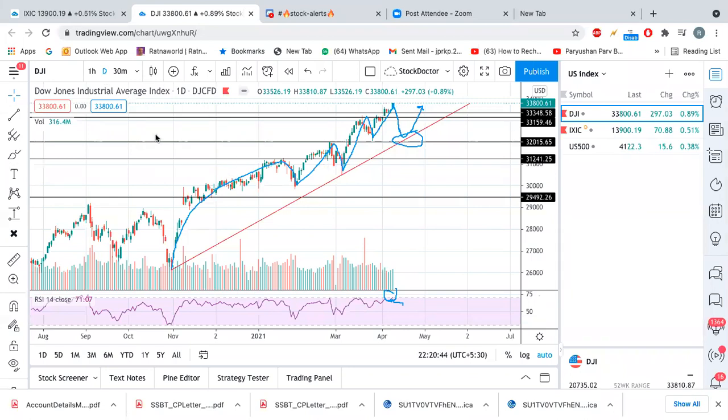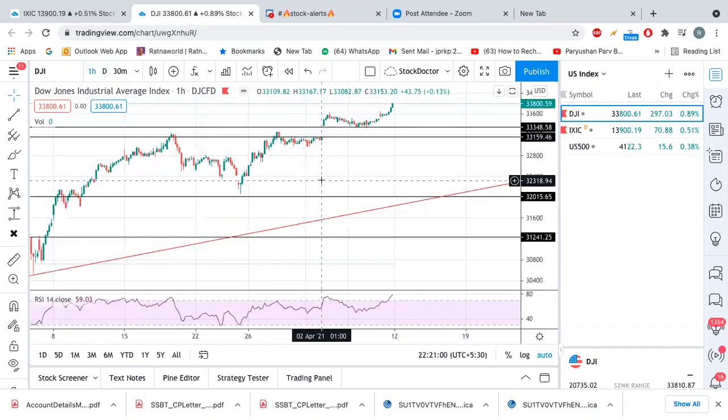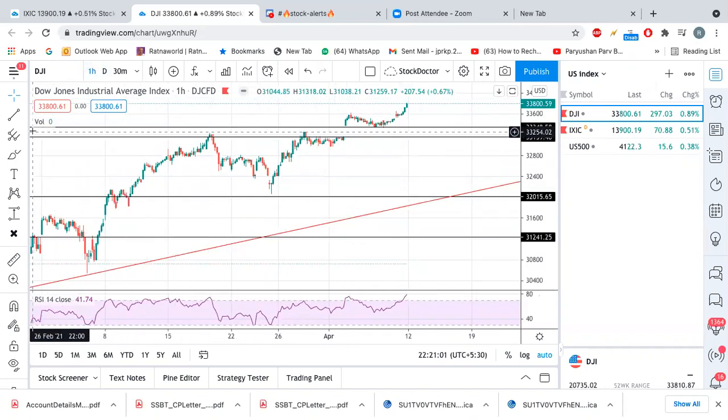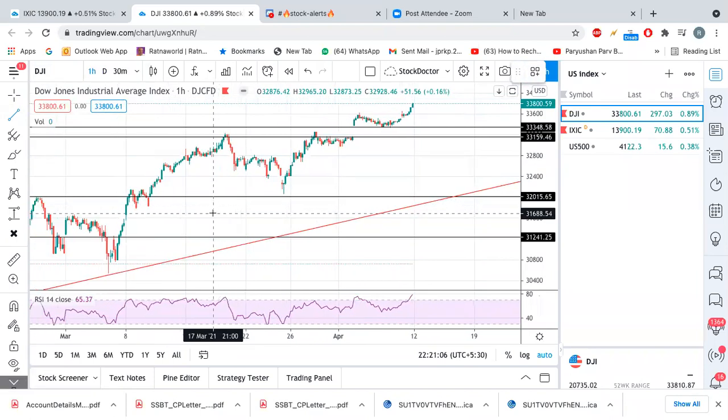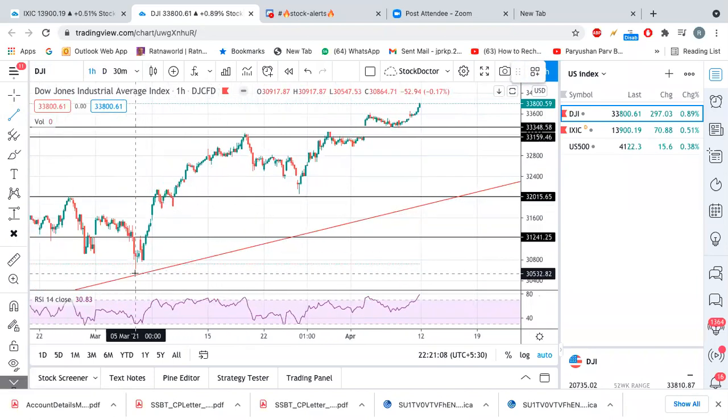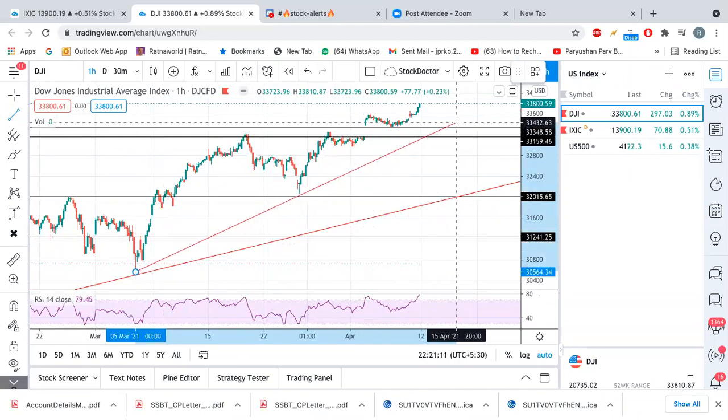And same with the Nasdaq. So this was the trend line we drew. Now you can draw the trend line on the hourly time frame as well, because this is the day time frame. To understand how Dow Jones is going to perform next week, you can draw with this. You can find the major points from here, like this.